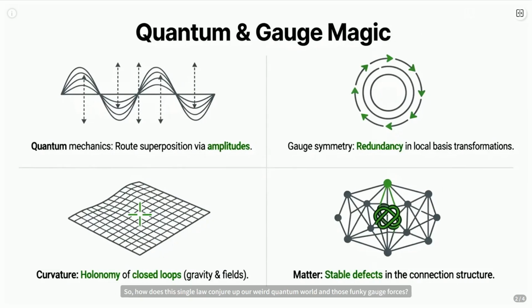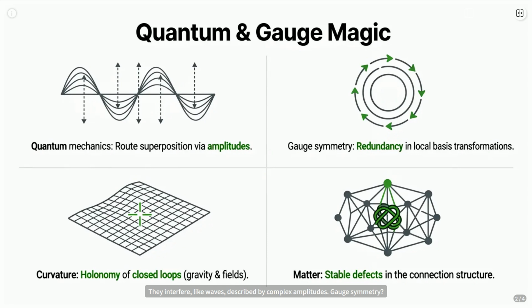So, how does this single law conjure up our weird quantum world and those funky gauge forces? Quantum mechanics isn't about tiny balls in multiple places, it's about route superposition. If an outcome can be reached via several indistinguishable paths, their probabilities don't just add up. They interfere like waves described by complex amplitudes.